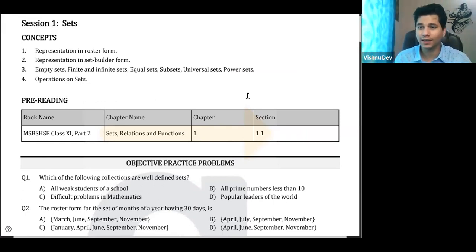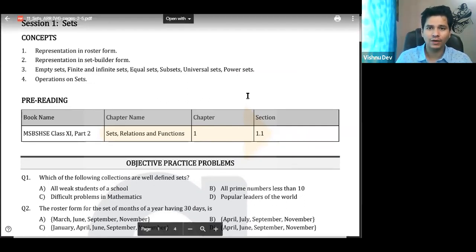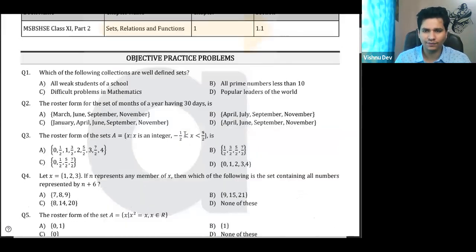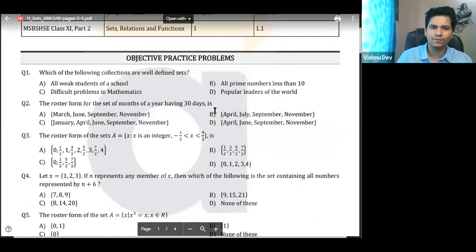I'll take a set of 5 problems each, and those who have any doubts you can ask. ठीक है? So I guess question number 1 to 5. Everyone, question 1 to 5. Any doubt? Question 1 to 5.